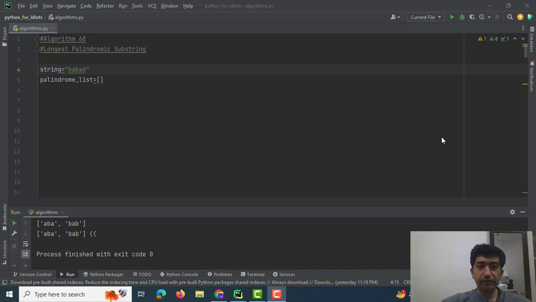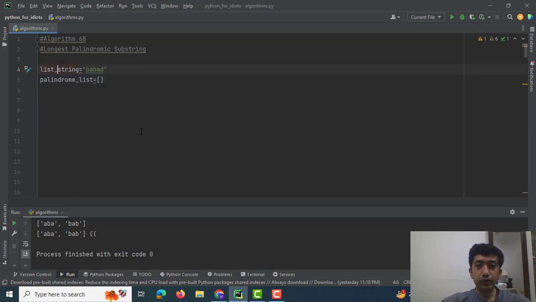In this task we are given a string and we need to find substrings which would be palindromes, and at the end we need to find the longest palindromic substring. So for this algorithm I would be using the pop function, and for the pop function we would need to convert this string into a list, because the pop function does not work on a string.